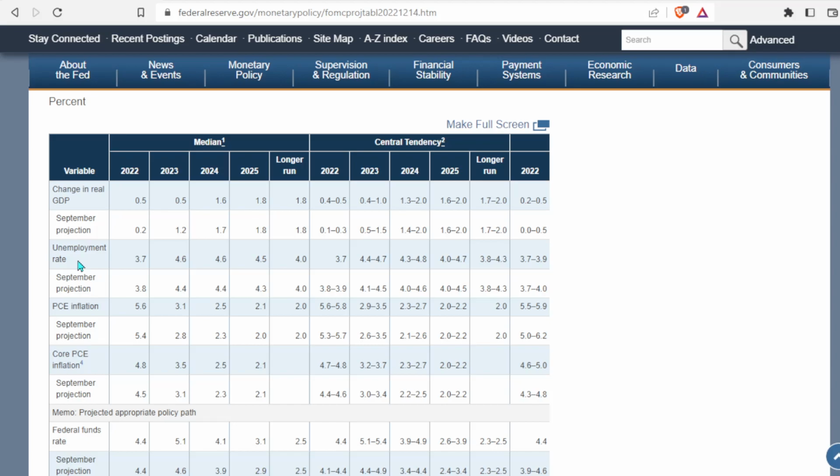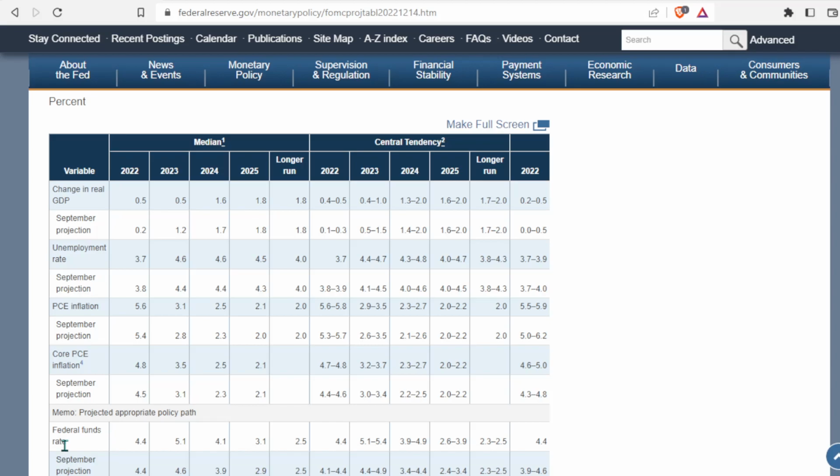Now, for unemployment rate, you can see we have it here at 4.6%. Now, the September projections materials said, hey, you know what, we're thinking that this was going to be 4.4. So it got revised upwards. PCE inflation, 3.1. In September, they were expecting this to be 2.8. So it got revised upwards. Core PCE inflation, 3.5 right here for 2023. And the September projections was 3.1. So it got revised upwards as well. So far, this report does not look good. If you see a report like this, this is, oh my gosh, very, very bearish.